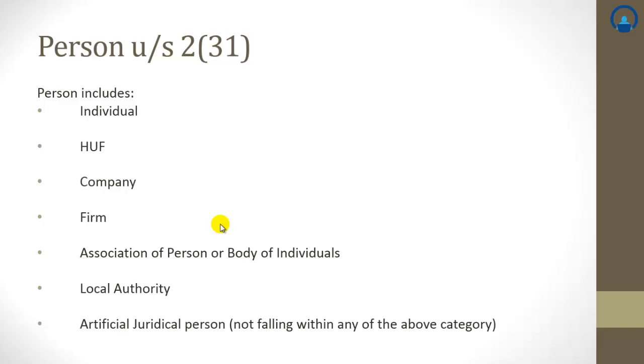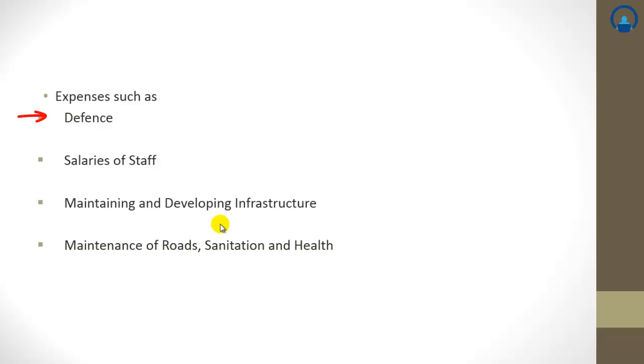Why does the government charge tax? To meet its expenses. What are the different kinds of expenses? Expenses such as defense. One of the main elements for a country to stay stable is the defense of the country. So the expenses required to meet the defense needs, such as arms, ammunition, and facilities to the soldiers at the border, are taken care of by you and me by paying tax to the government. Government charges us tax for these activities.